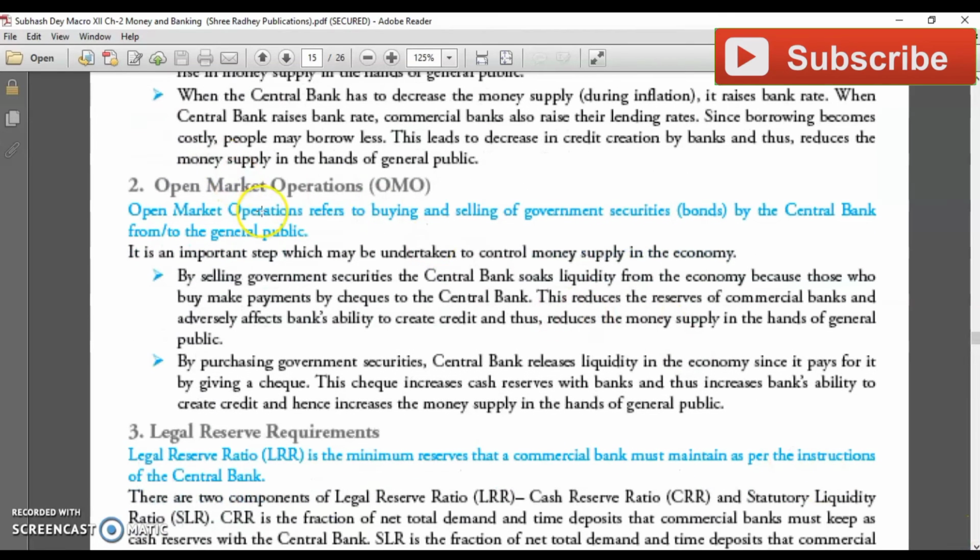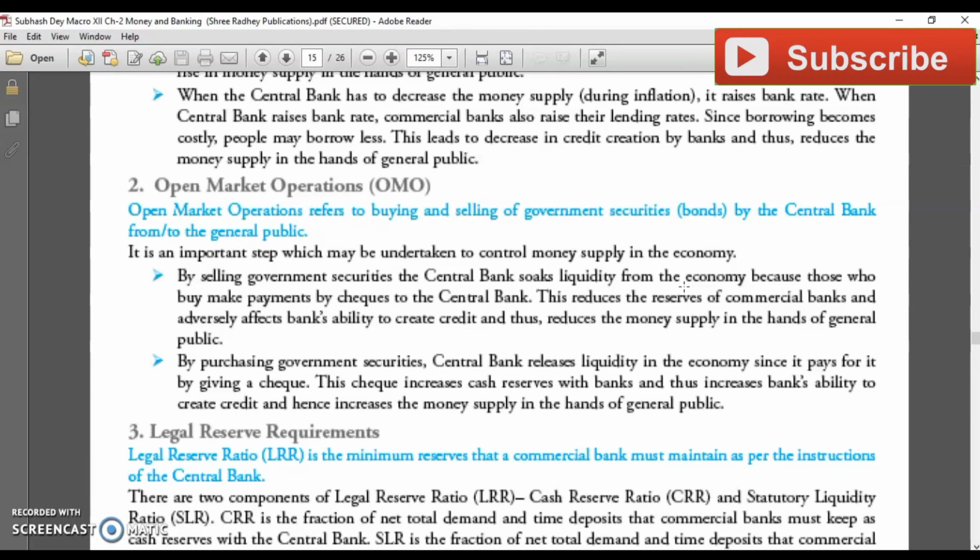Next is open market operation. Open market operation refers to buying and selling of government securities by the central bank from the general public. This is another tool the bank uses, because it directly relates to the money supply. That's why it comes in quantitative measures. Open market operation means the bank enters the market. Like by selling government securities, the central bank soaks liquidity from the economy.